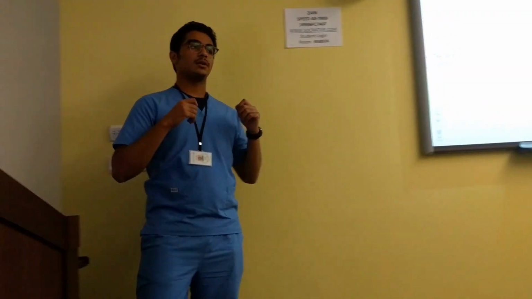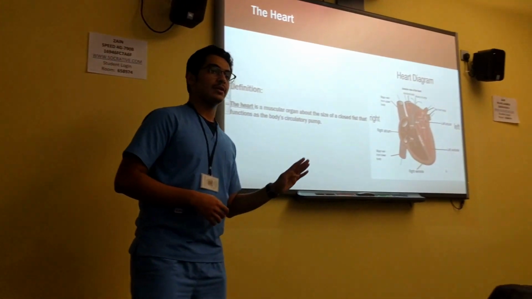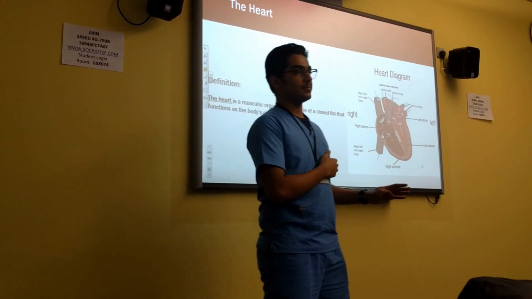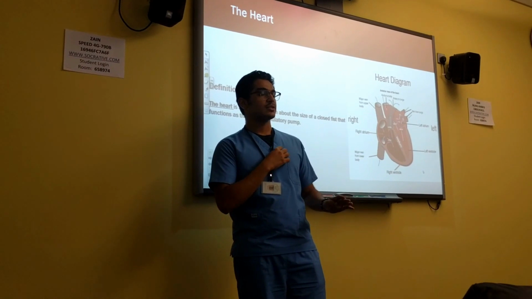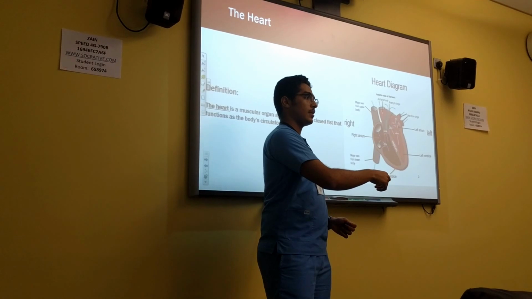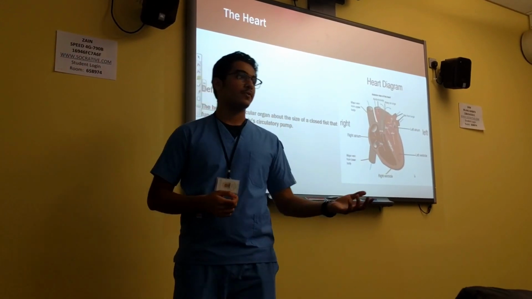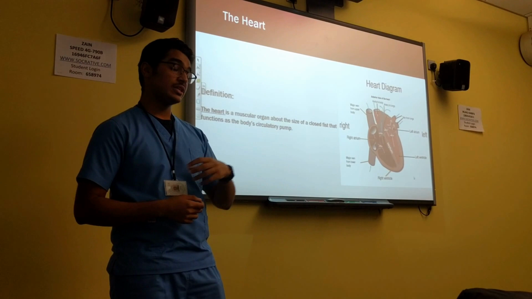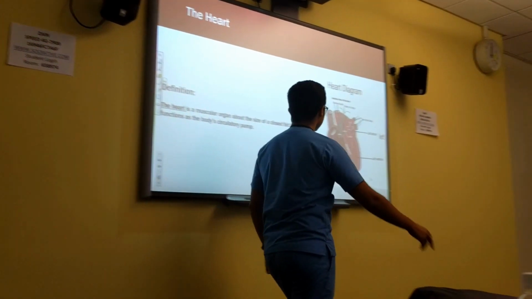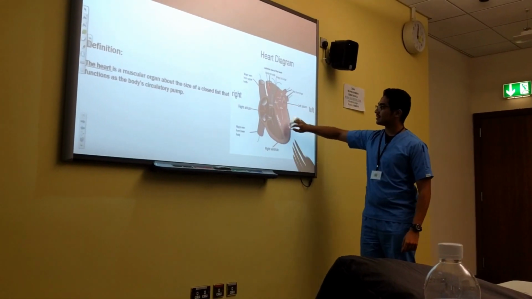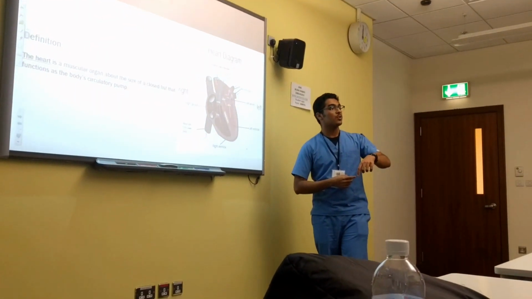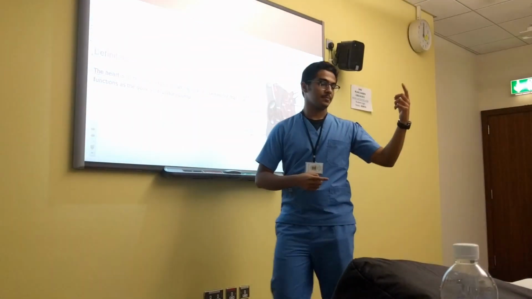The heart consists of four main chambers: the right atrium and the right ventricle, the left atrium and the left ventricle. The right side of the heart is responsible for receiving the deoxygenated blood from the body and pumping it to the lungs. The left side of the heart is responsible for receiving the oxygenated blood from the lungs and pumping it back to the body. As we can see here, the left side of the heart is thicker than the right side, and that's because pumping the blood back to the body requires more pressure than pumping it to the lungs.